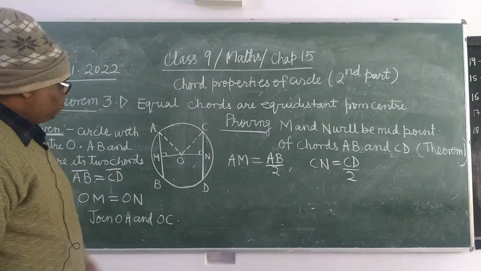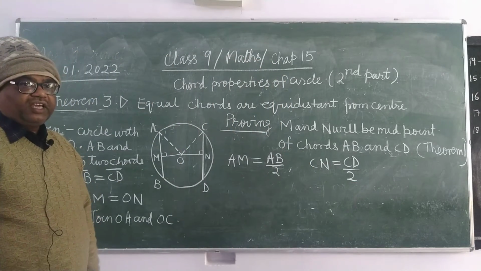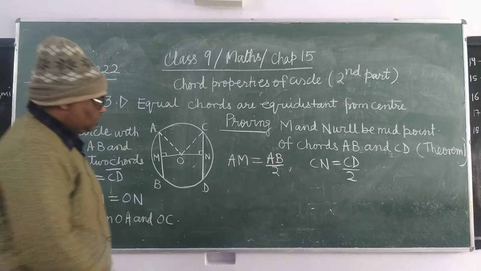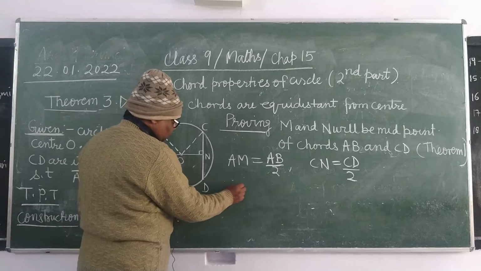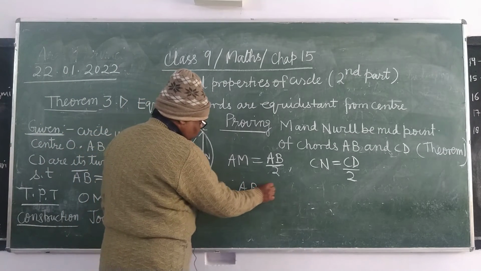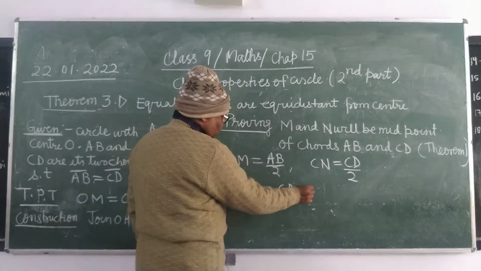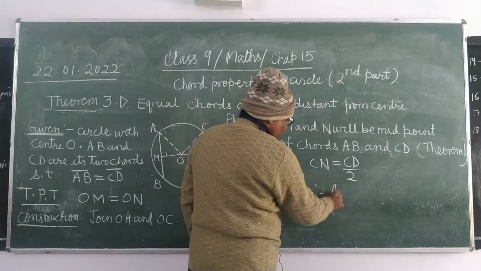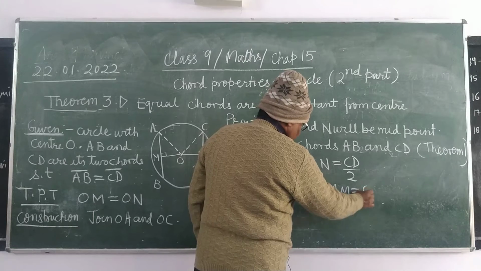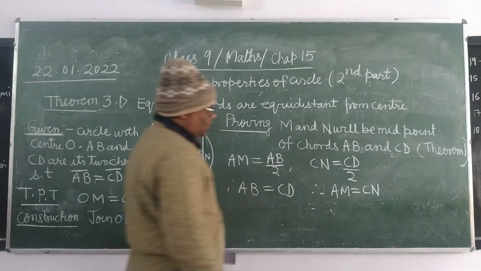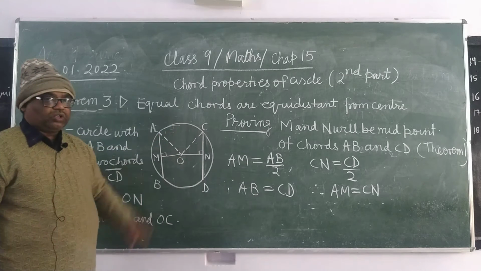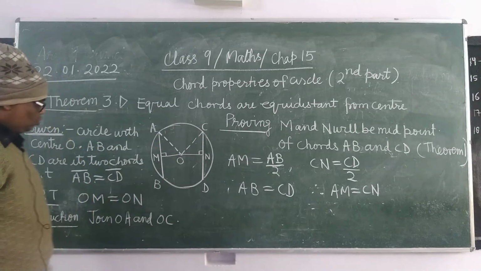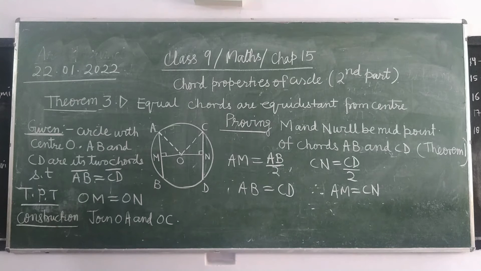Since both the chords are of equal length, AB equals CD, as it is already given here, therefore AM equals CN. So here you have deduced that AM is equal to CN. Now you have to prove OM equals ON.